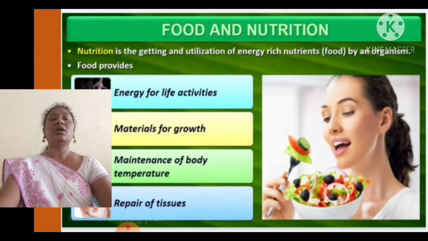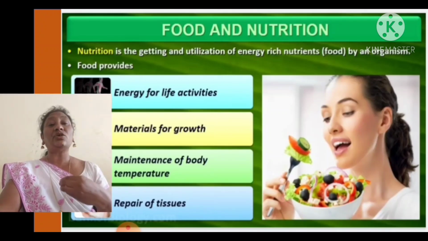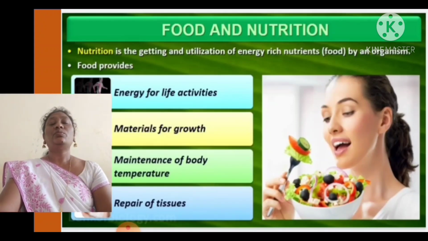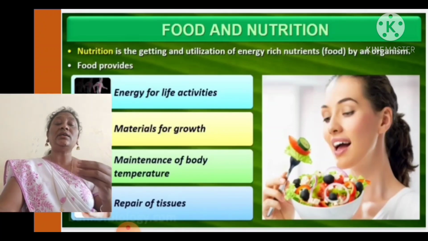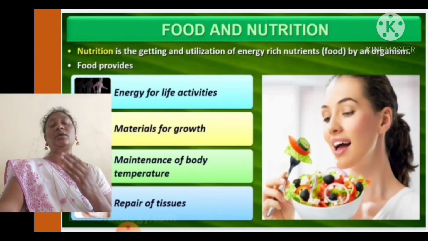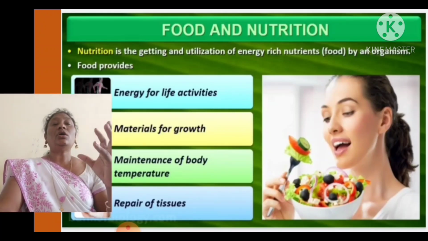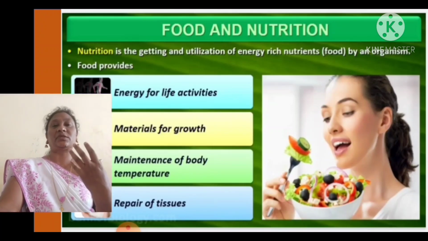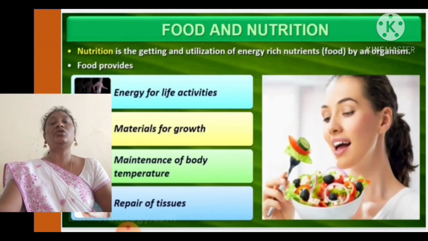Nutrition in human beings. The process of getting and utilizing energy-rich nutrients by an organism is called nutrition. The food is what we take in, and the process of taking nutrients is called nutrition. In that we take different types of nutrients like carbohydrates, proteins, fats, vitamins, minerals, fibers and water. So all these we take for a purpose. What is the purpose, or what is the nutrition providing to our body? Energy for the life activities.